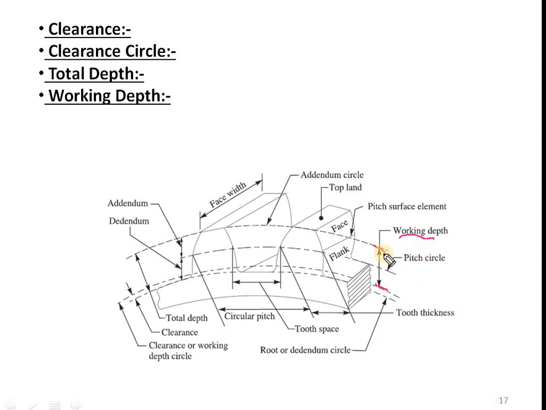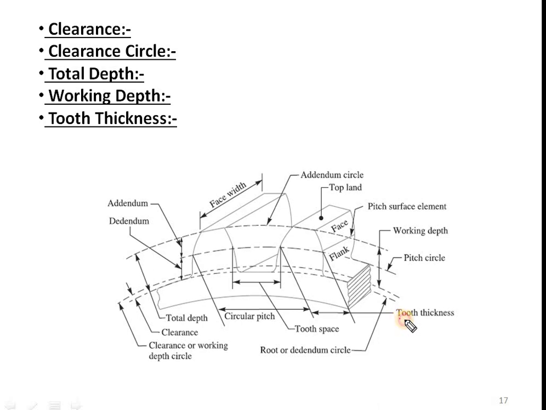It is also equal to the addition of the addendum of two meshing gears, that is, addendum of gear number 1 plus addendum of gear number 2 which are in mesh, which is equal to the working depth.